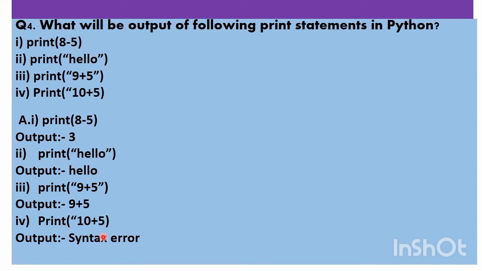That is why it will not be able to show any output. Syntax error is this. And what is the error in this statement? First, P is capital, which has to be in lower case, and either this has to be removed, or for 10 plus 5 you have to put a double quotation over here so that Python will take it as a string. Clear?